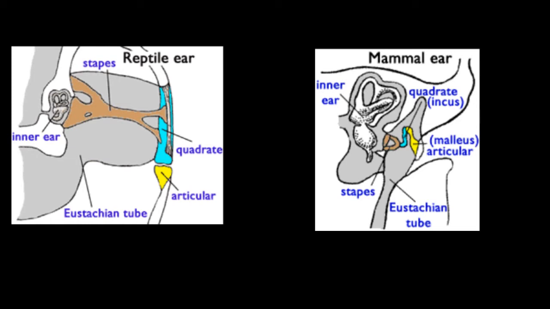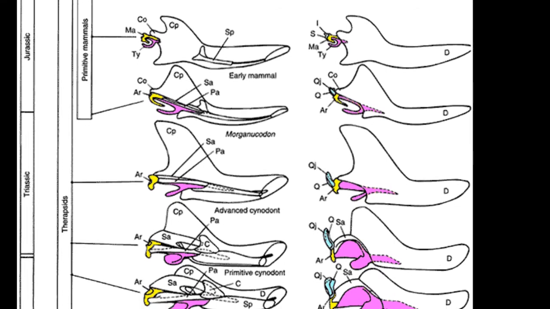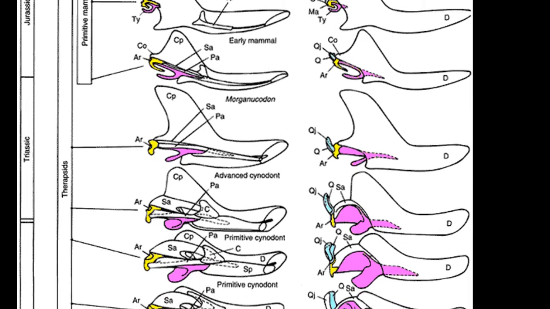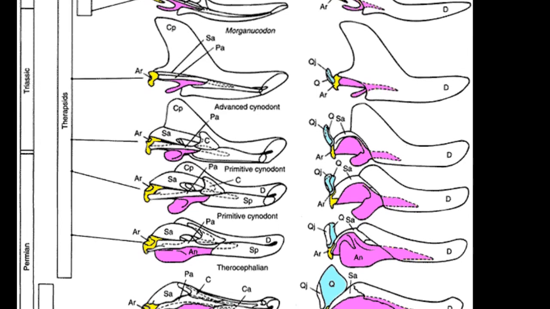But how can evolution confirm this? Again, by looking at the fossils of the organisms in between the start and end points. When we do this, we find the precise changes needed to confirm evolution. That is, we see the quadrate and articular bones of the reptilian jaw being pulled back and modified for function in the middle ear. Now, amusingly enough, it's not just one fossil in between that shows these changes. There are dozens demonstrating this precise change in the perfect sequence needed. Furthermore, when you actually go back and date the fossils, they are all in the perfect age.